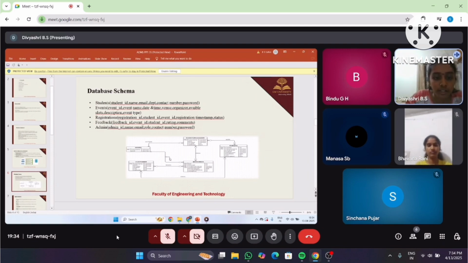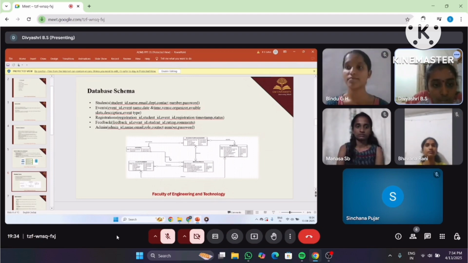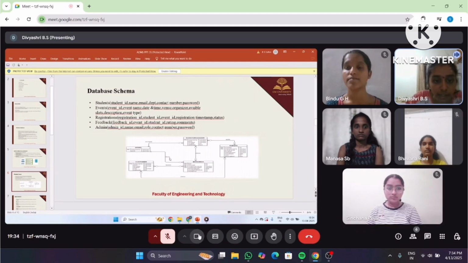Registrations has registration ID, student ID, event ID, registration timestamp, and status. It tracks the students who have registered, including a timestamp. Feedback has feedback ID, event ID, student ID, rating, and comments, which stores the details of the feedback given by the students. Admin has admin ID, name, email, role, contact number, and password, which stores the admin details.